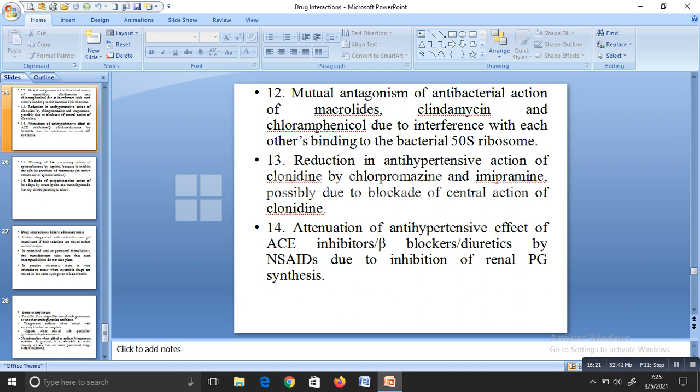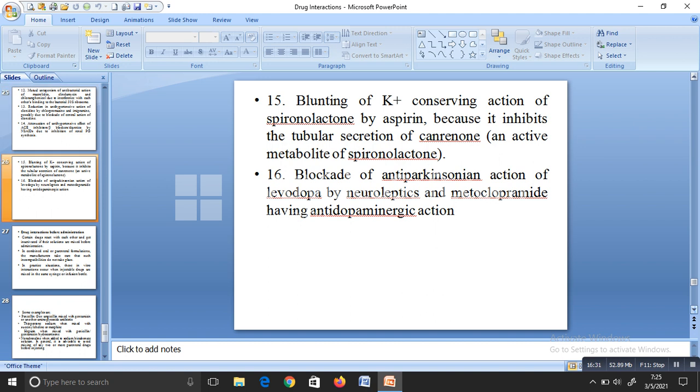Okay. Next is the anti-Parkinsonism action of levodopa, which will be blocked by neuroleptics and metoclopramide. We know levodopa is the anti-Parkinsonian drug. The anti-Parkinsonian effect of levodopa will be reduced by neuroleptics and metoclopramide. They have anti-dopaminergic action. Levodopa is an anti-Parkinson drug, whereas metoclopramide and neuroleptics will be blocking the level of dopamine, so our anti-Parkinson effect will be decreased.